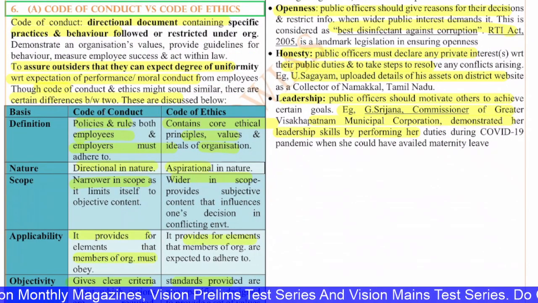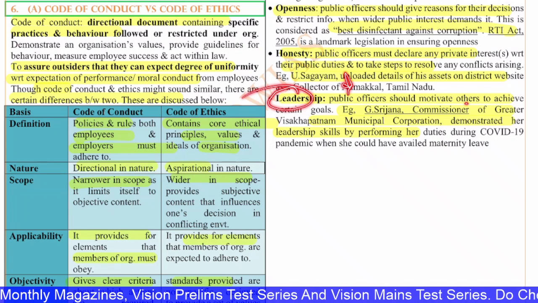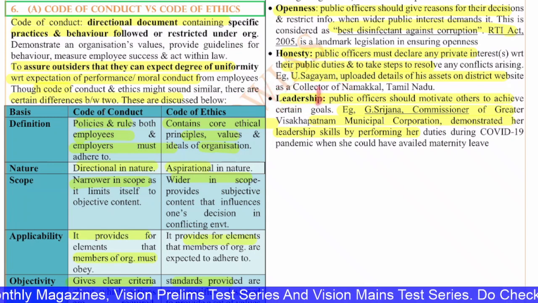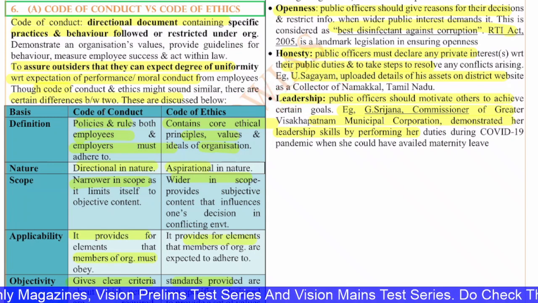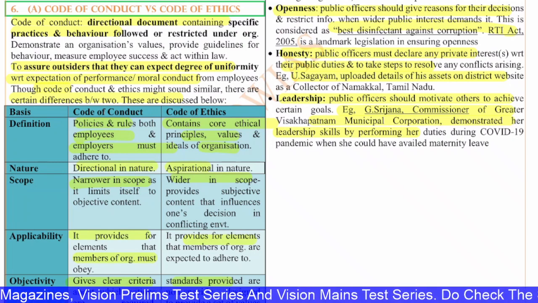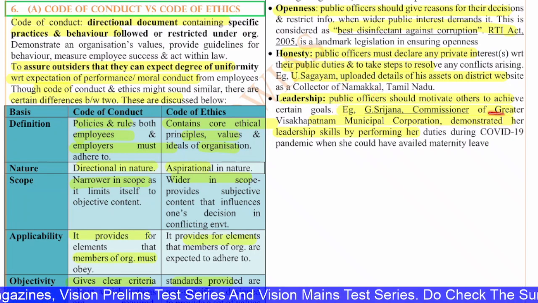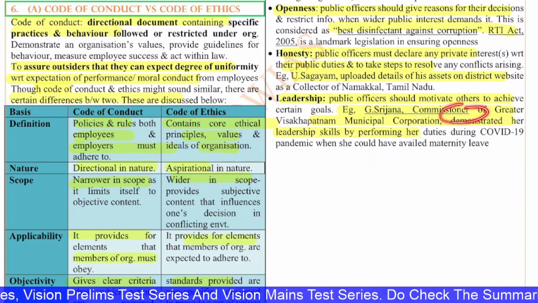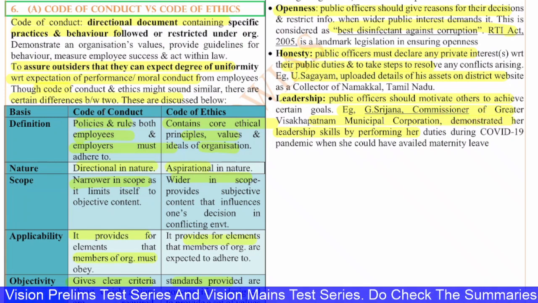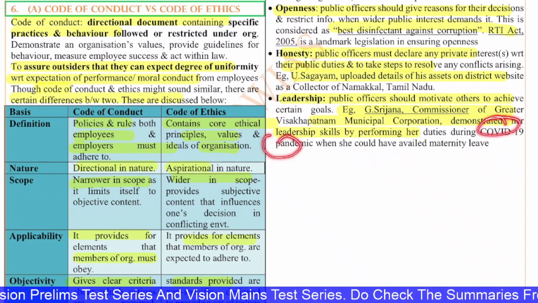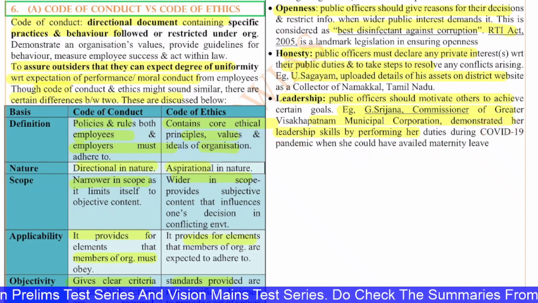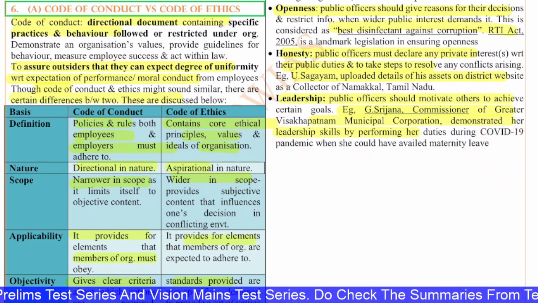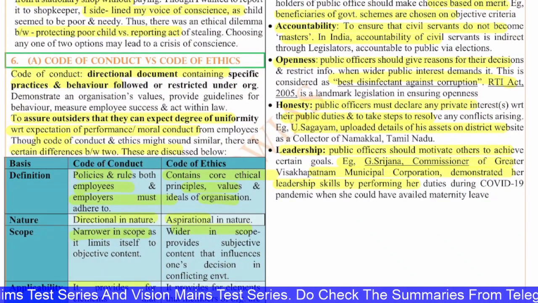Next, the last one, leadership. The public officer should motivate others to achieve their essential goals. They should show leadership in the way they perform their duties. Example, G. Srijana, the commissioner of GVMC, Greater Visakhapatnam Municipal Corporation, demonstrated her leadership skills by performing her duties during the COVID-19 pandemic when she could have availed maternity leave. So this is about leadership. So these are the various values and examples.